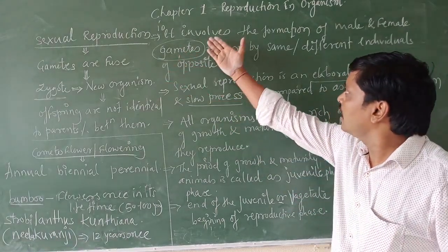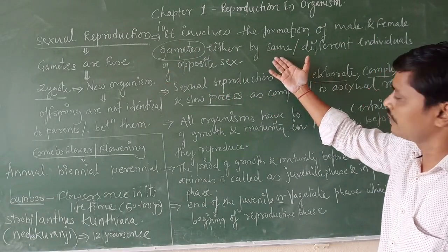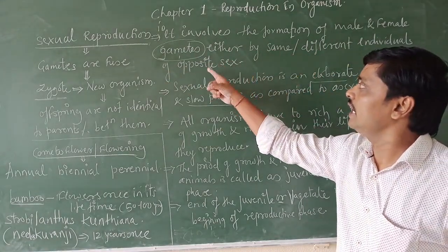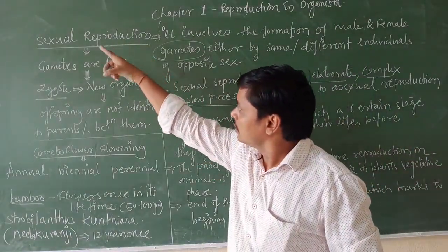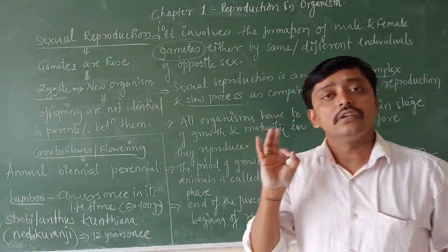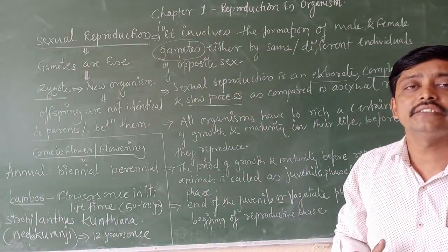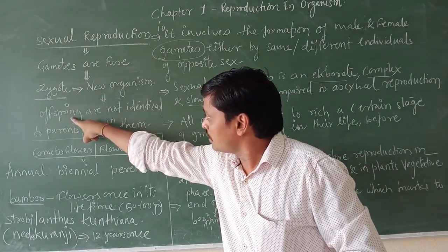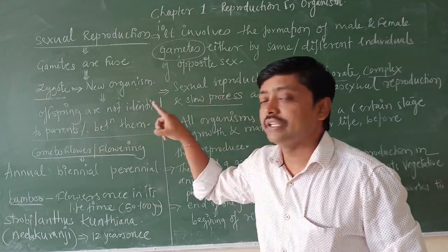Sexual reproduction involves the formation of male and female gametes, either by the same or different parents, with the opposite sex. In asexual reproduction the offsprings are identical to their parents and in between them, but in sexual reproduction offsprings are not identical to their parents or in between them.